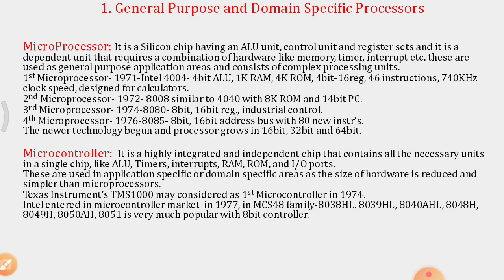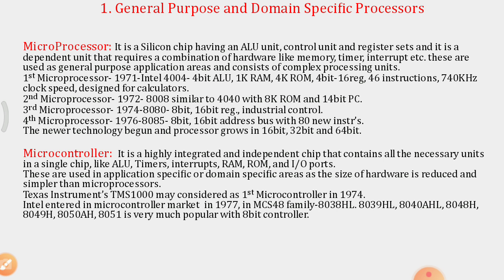First, general purpose and domain specific processors. Which are general purpose and which are domain specific or application specific processors? Here we'll go for the first one, a general purpose microprocessor. It is a silicon chip having an ALU, a control unit, and register sets.